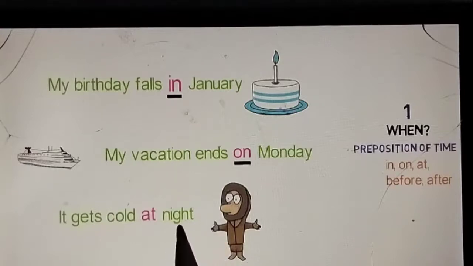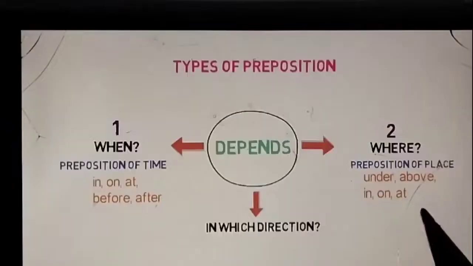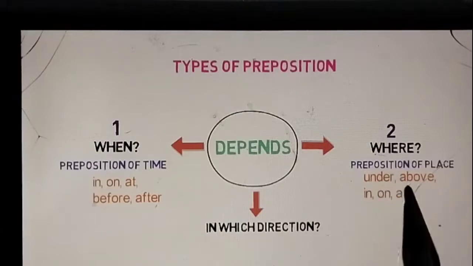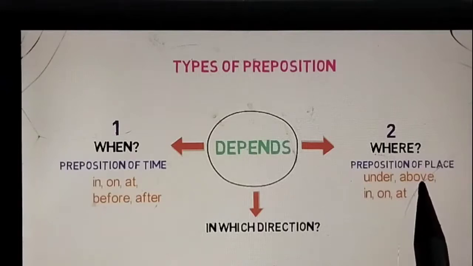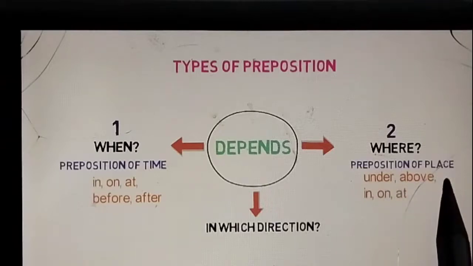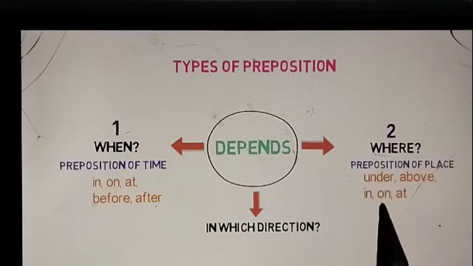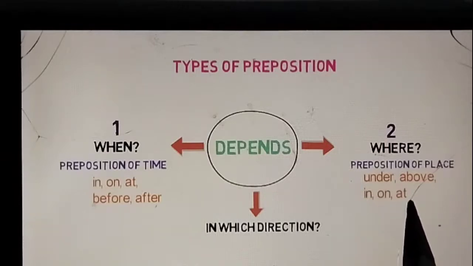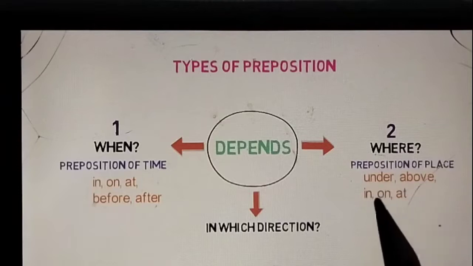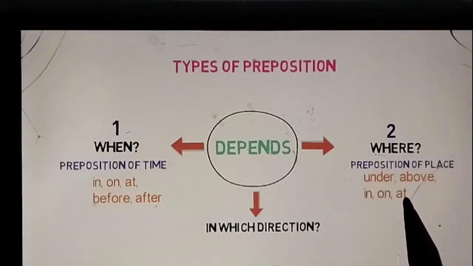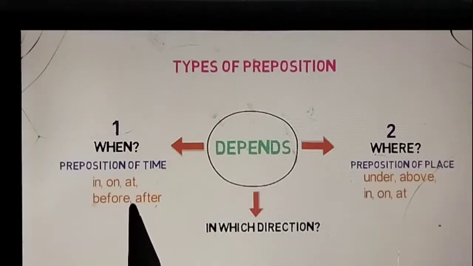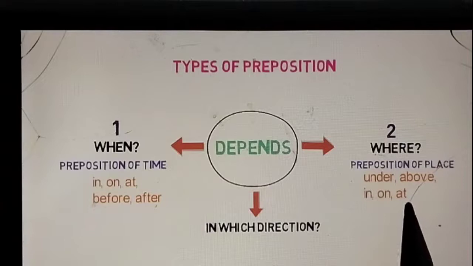Now let's look into the next one. The preposition that describes where anything is in context to other is defined as preposition of place. Examples of them include under, above, in, on, at, etc. Now, you might be thinking we had in, on, at as preposition of time and here also the same.